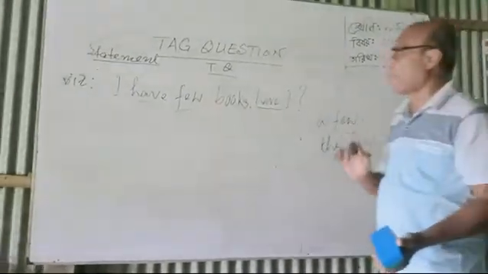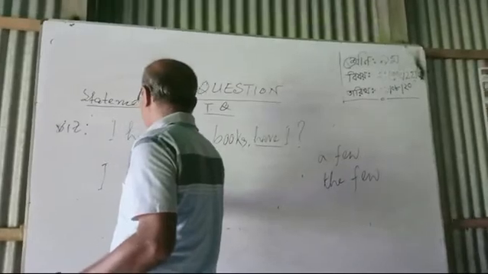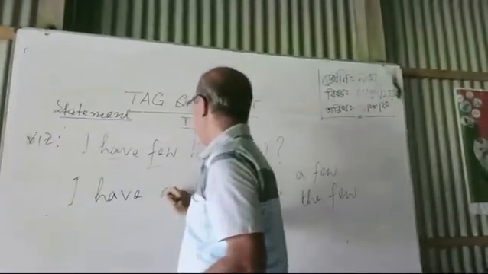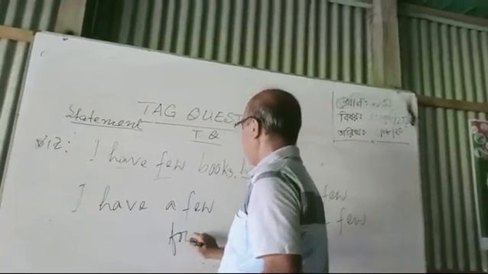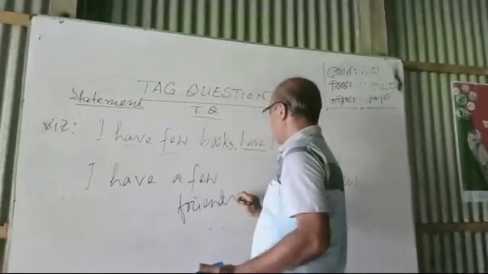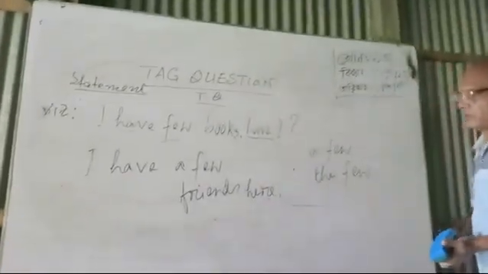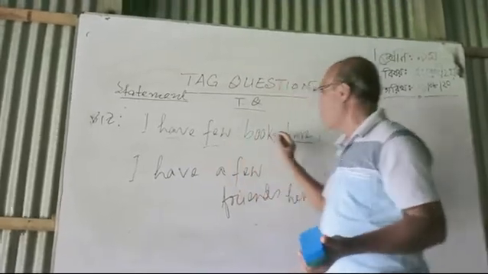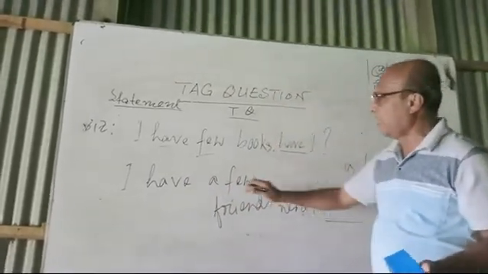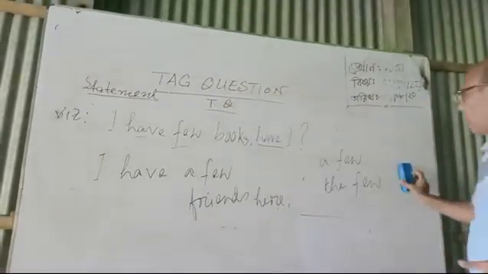If it is a few, like I have a few friends here, what will I write down? If there is the word a, there will be no use of not. But if it is a few or the few, you must write not.